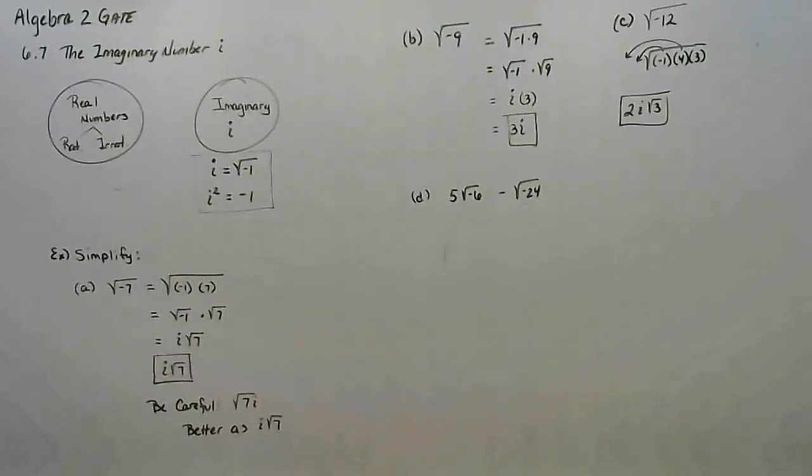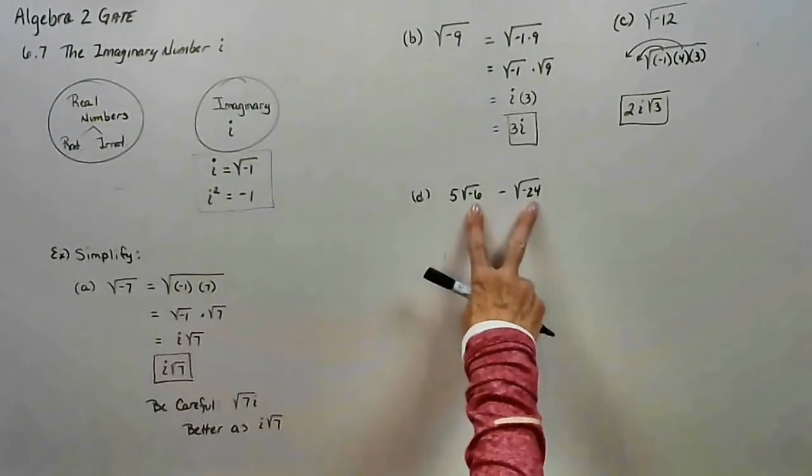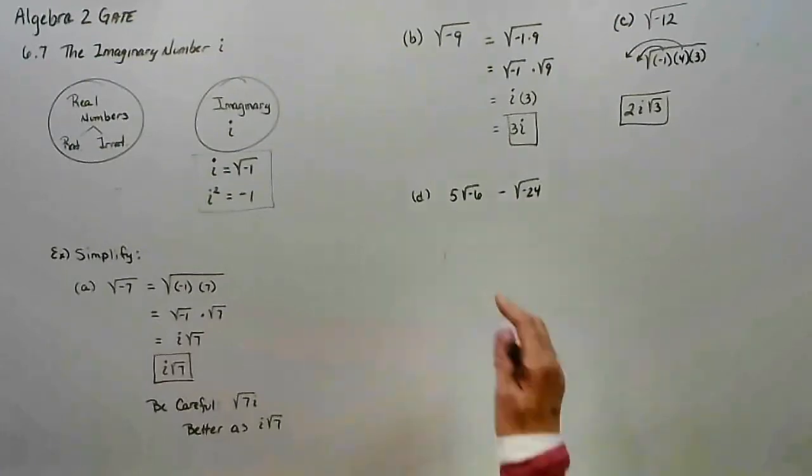Well, don't change the concept. Whenever you add or subtract, you combine like terms. In order for them to be alike, these radicands have to be the same. Well, they are clearly not the same right now. So simplify each term like we just did.